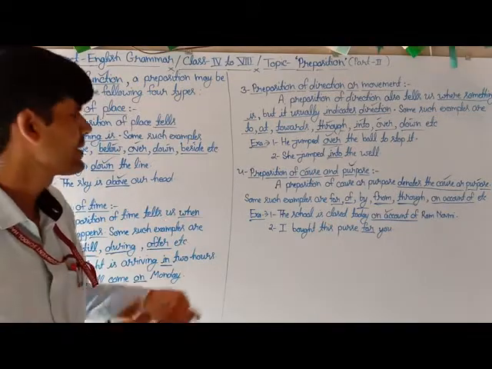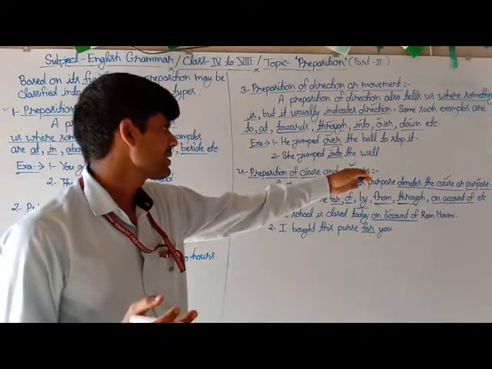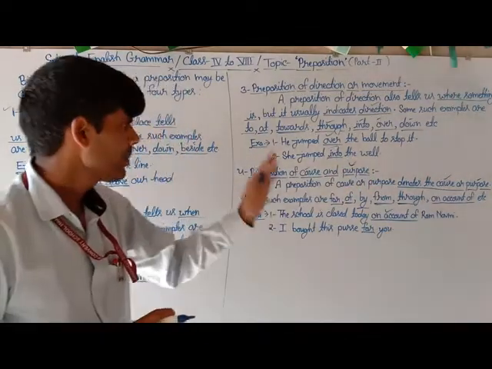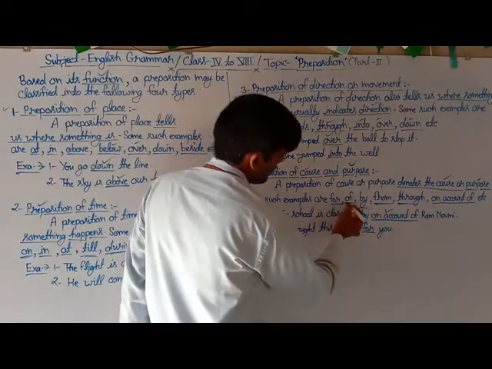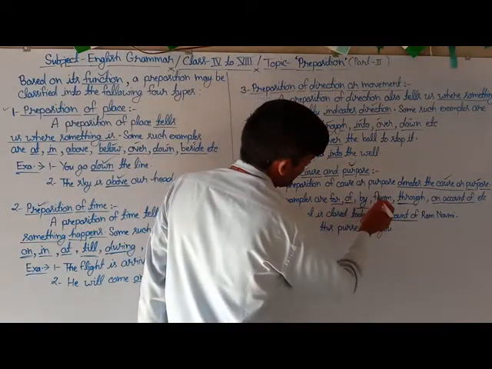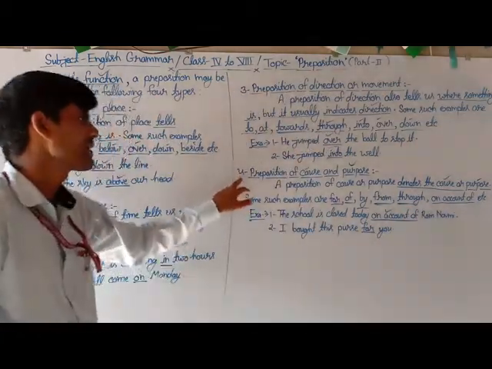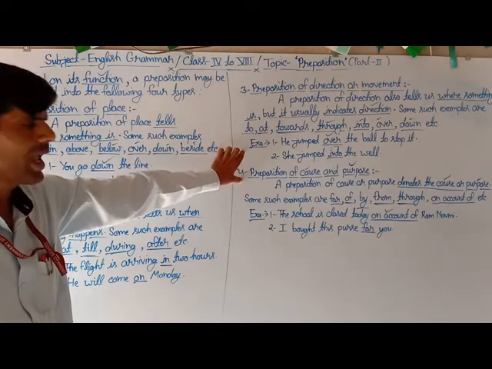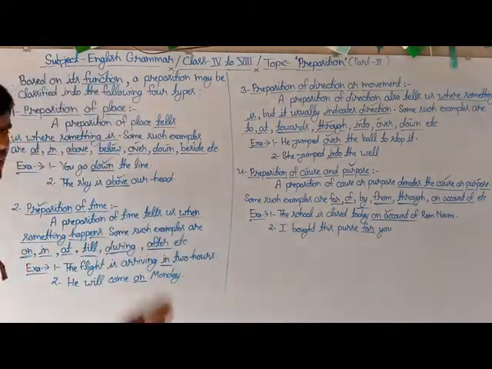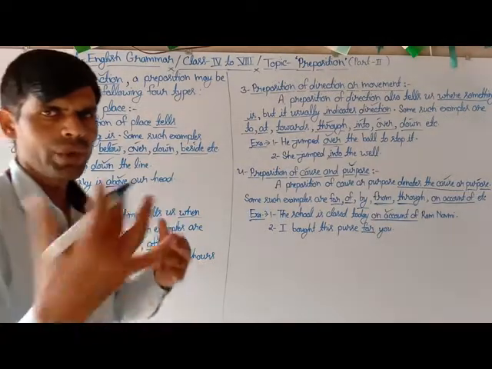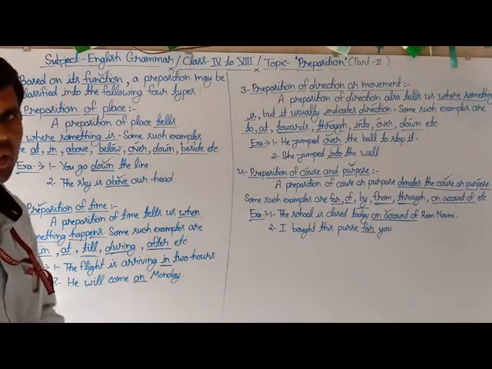So students, we can say that a preposition of cause and purpose always denotes the cause or purpose of an action, and examples like for, of, by, from, through, on account of are some kinds of preposition of cause and purpose. And here are examples related to the same topic. Now have a quick look once again, please. Based on its function, a preposition is of four types.